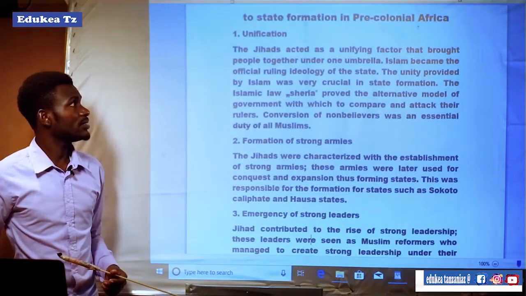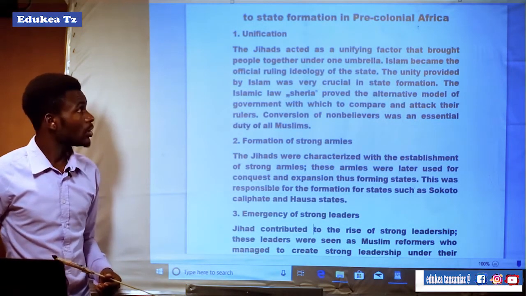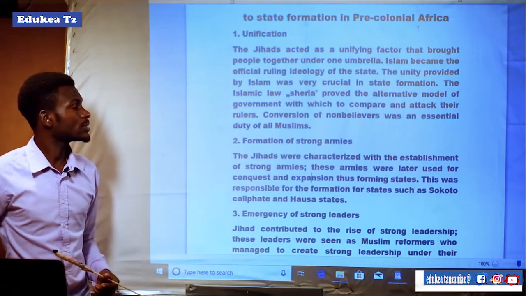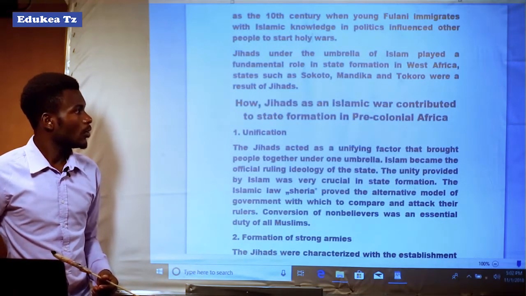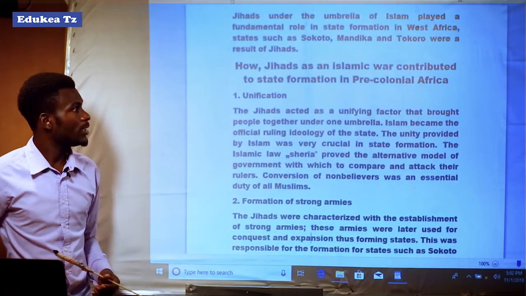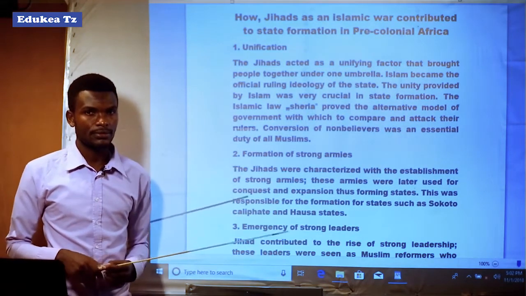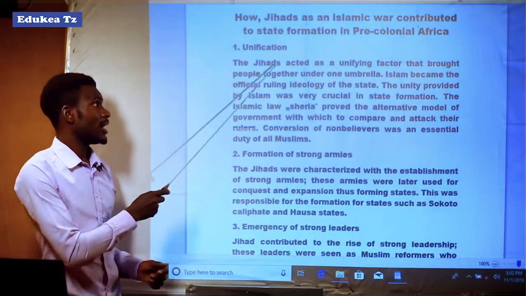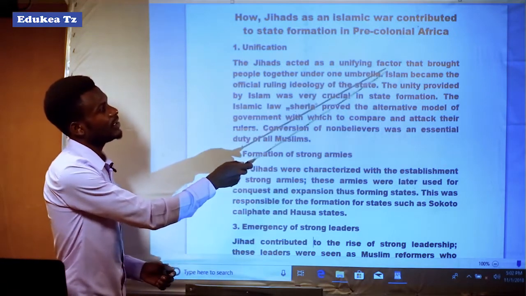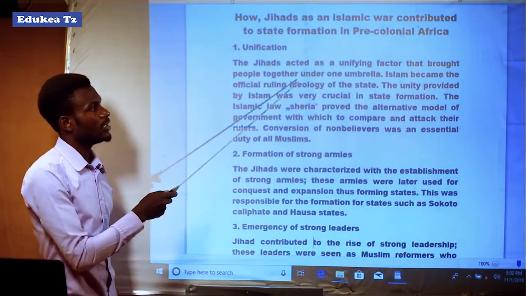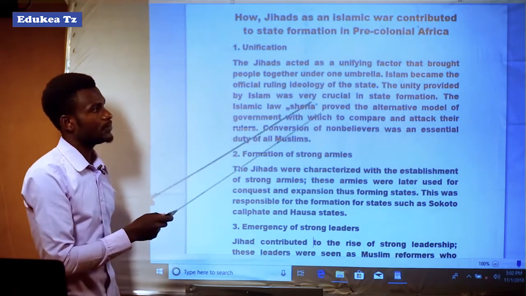It means the first role of jihad war was the unification. The jihads acted as the unifying factor that brought people together under one umbrella.